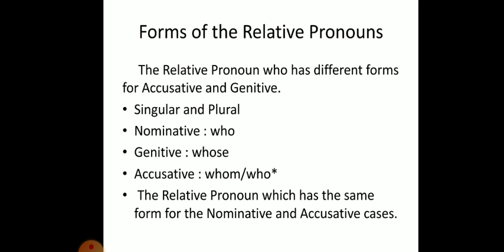The relative pronoun who has different forms for the accusative and genitive cases. They can also be singular or plural. For example, the nominative case is who, the genitive or possessive case is whose, and the accusative or objective case is whom or who. The relative pronoun which has the same form for the nominative and accusative case.